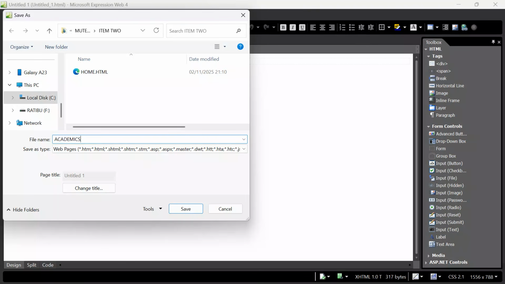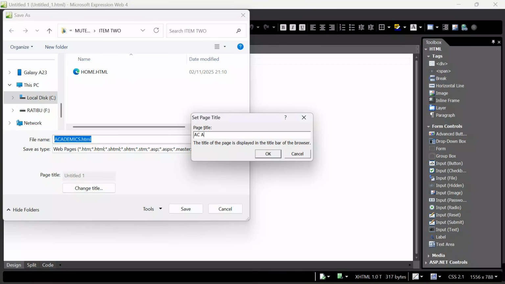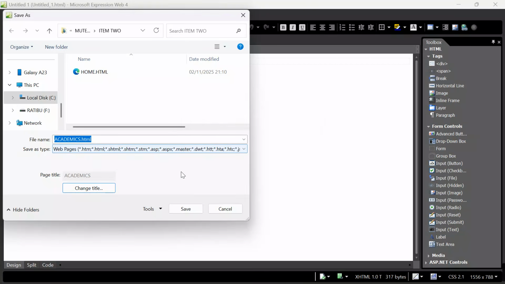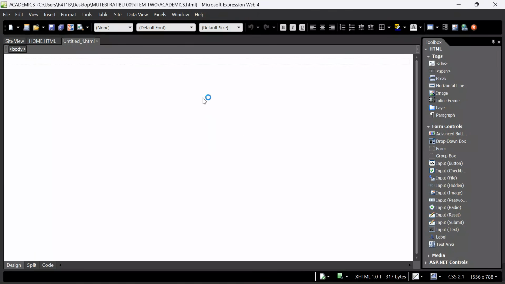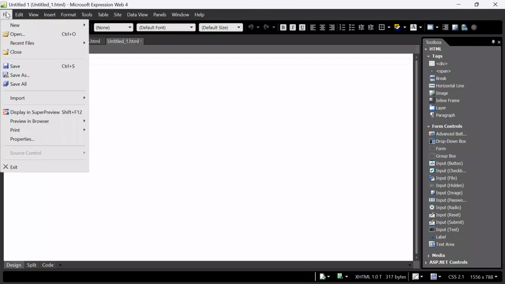Let me call it academics.html. Come over here, give it a title. I want to save it as academics. Click OK. That is the title. Click Save. Control N again, create another page. We are to save this as activities.